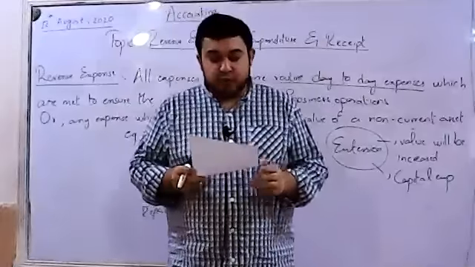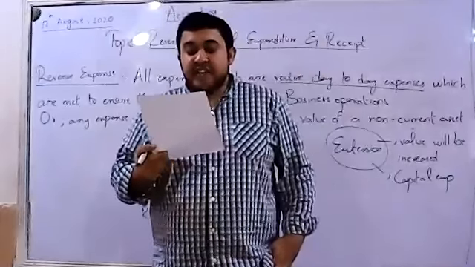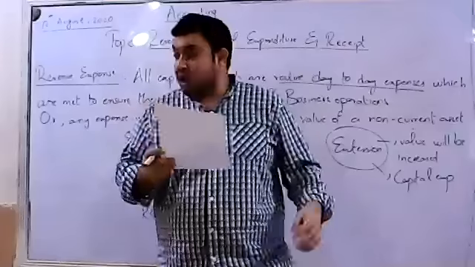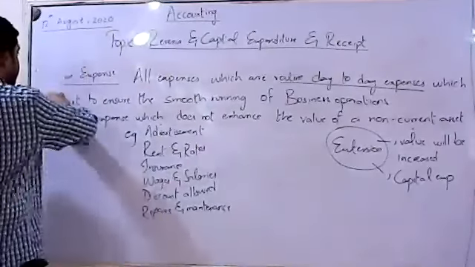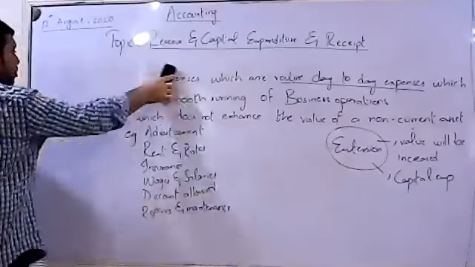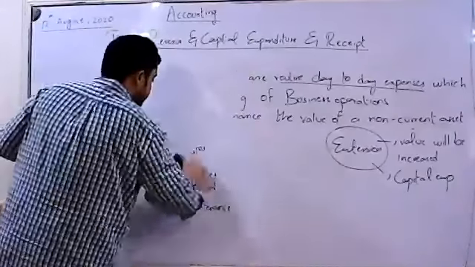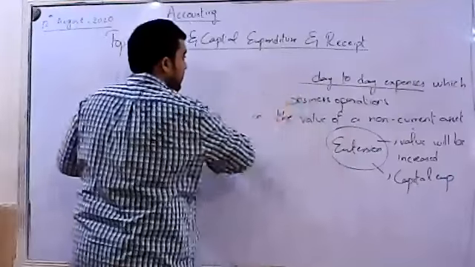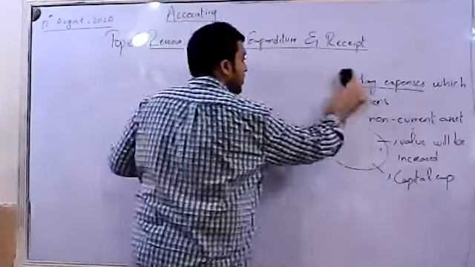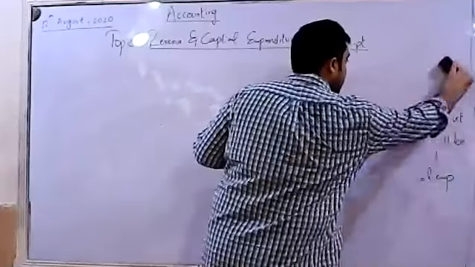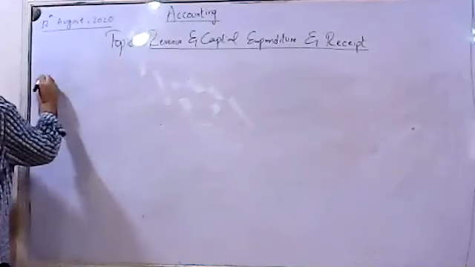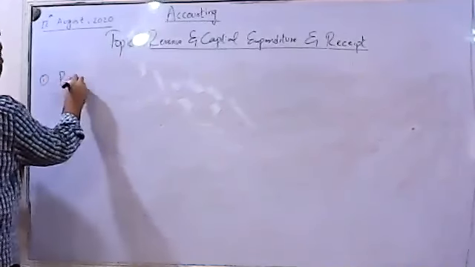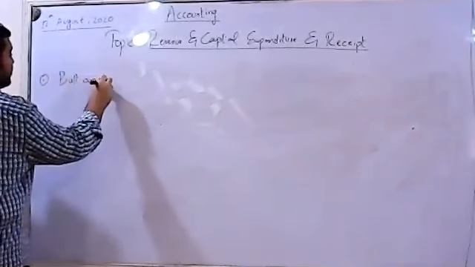Moving on towards the second question. It says, identify by ticking the appropriate boxes. Let me just write down those expenses so that you all know whether they are capital or revenue in nature. Build an extension.